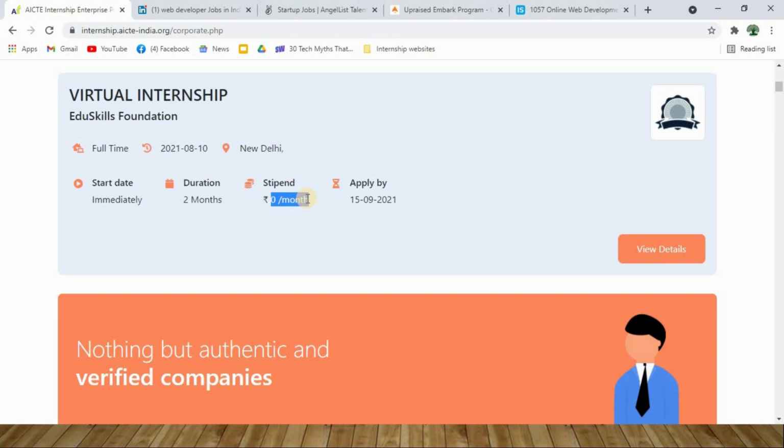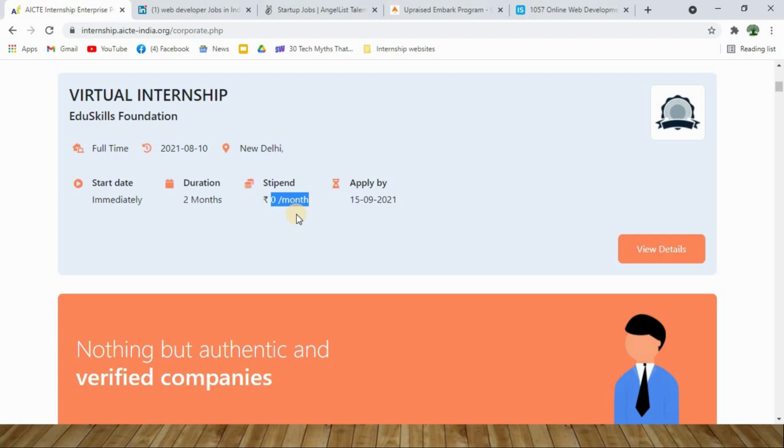And I would like to make a point at this time. It is always recommended for you to search for a paid internship, which means you should get some amount of stipend, because you are spending your skills and knowledge on a particular company and lending your services to it. You always have a right to demand some compensation in terms of money. There is nothing wrong in expecting monetary benefits from your internship. So I always suggest you search for a paid internship.